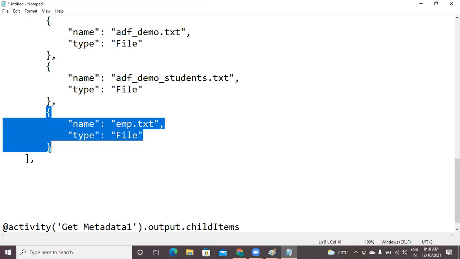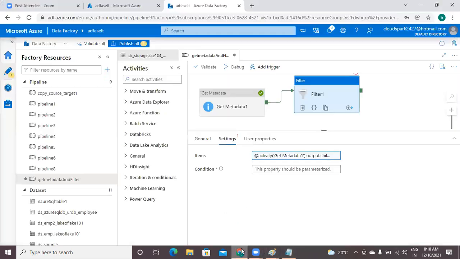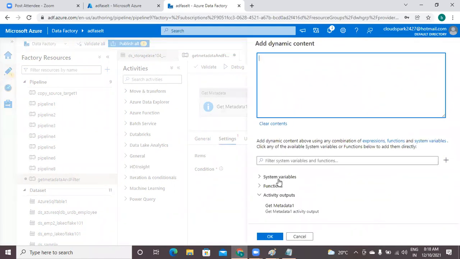This element is called item technically in ADF. Now I'm going to give the condition. Click on this box, add dynamic content. What is our expectation? The file name which starts with ADF.